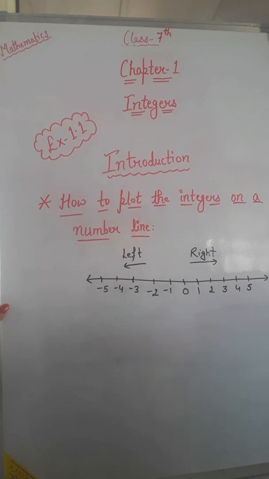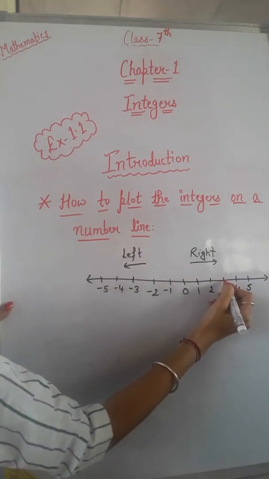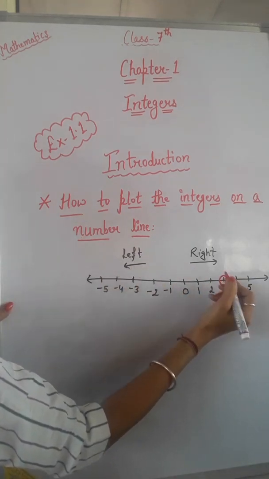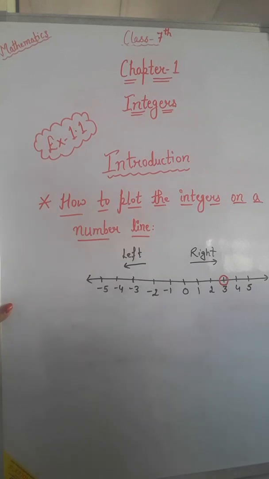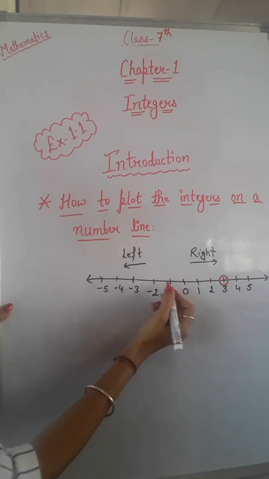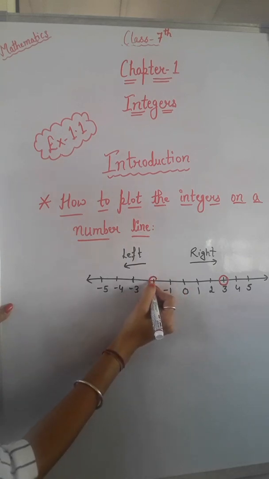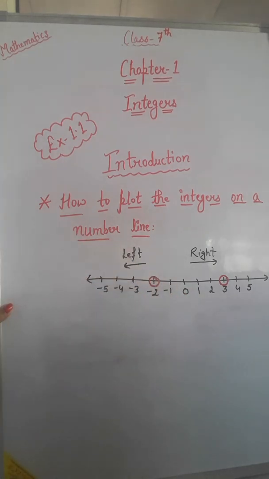Now if we have to plot a number 3 on a number line, so where is your number 3? On the right hand side. Positive numbers are on the right hand side of 0. So here is your 3. Now if we have to plot -2 on your number line, so where is your -2? On the left hand side. So here -2, so we can plot this number like this.